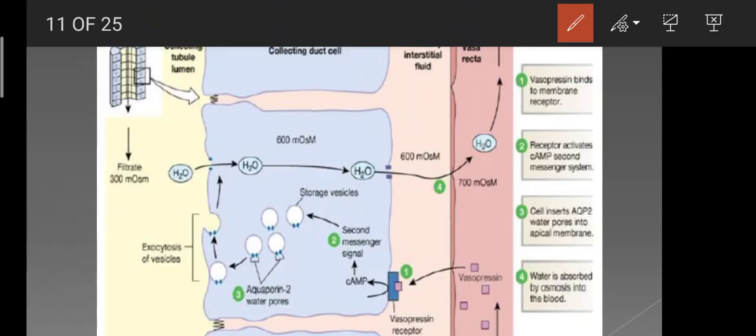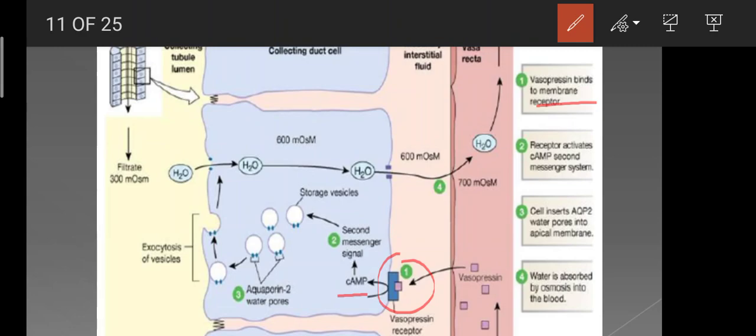Now look at this diagram. Look at number 1: the vasopressin binds to the membrane receptor. This is the first step. Vasopressin comes and binds with the receptor on the surface of the principal cells of the late distal tubule and the collecting tubules. This leads to the formation of cyclic AMP through the G protein second messenger system.